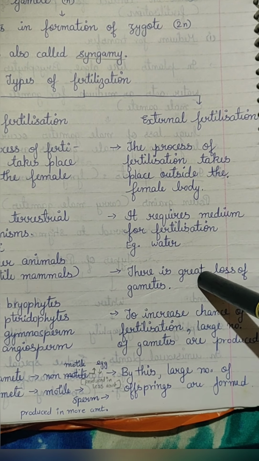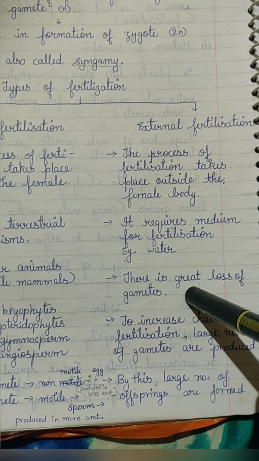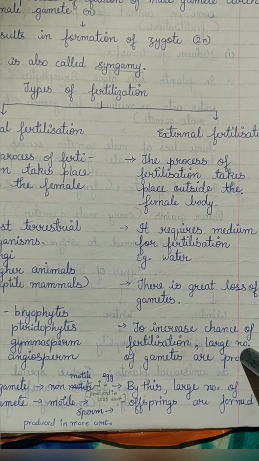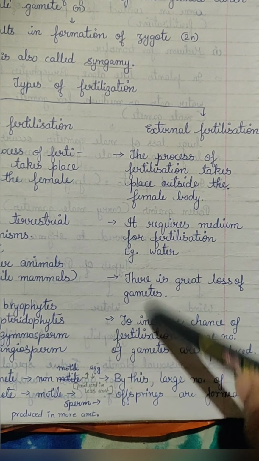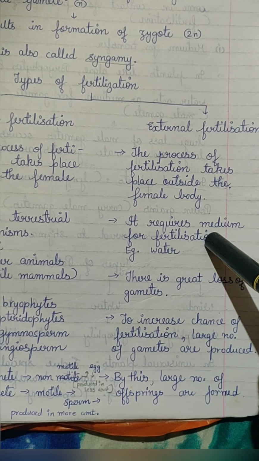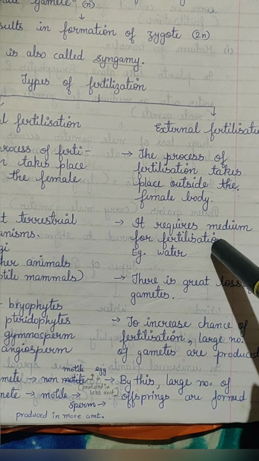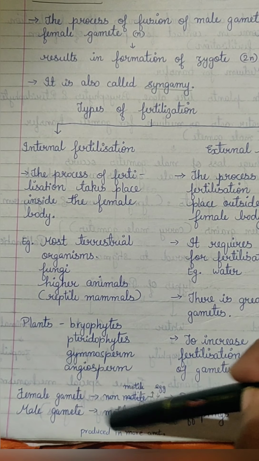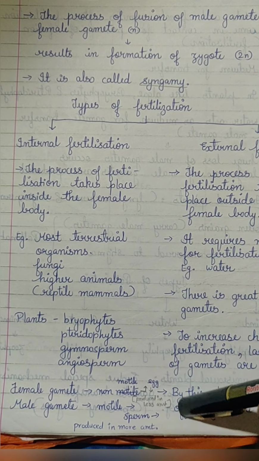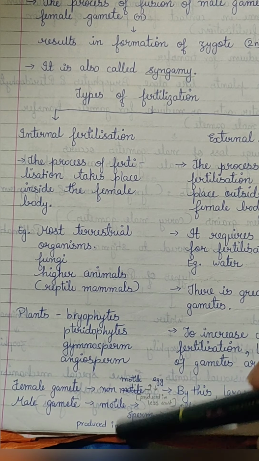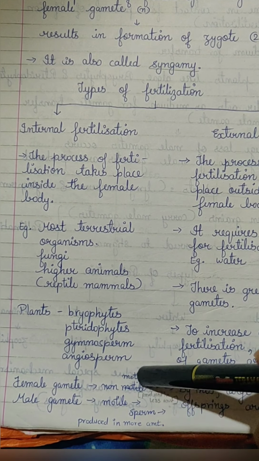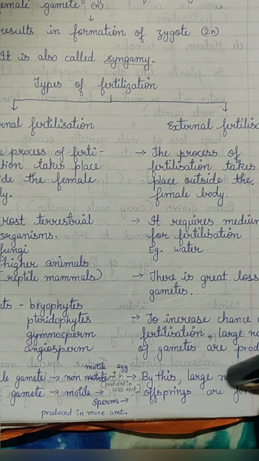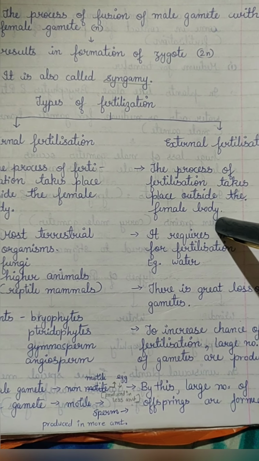In external fertilization, there is a great loss of gametes, because fertilization is external and they might be washed away in the medium. So to increase the chance of fertilization, a large number of gametes are produced, to combat this loss. In internal fertilization, female gametes are always non-motile, the egg, and male gametes are motile. Female gametes are produced in small amounts and male gametes in large amounts. In external fertilization, a large number of offsprings are formed.